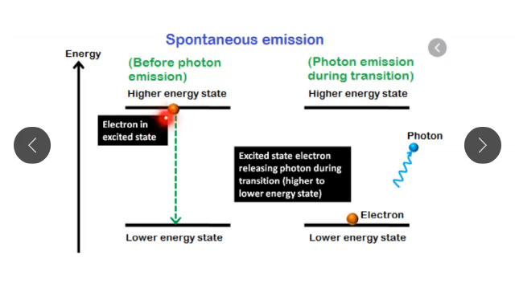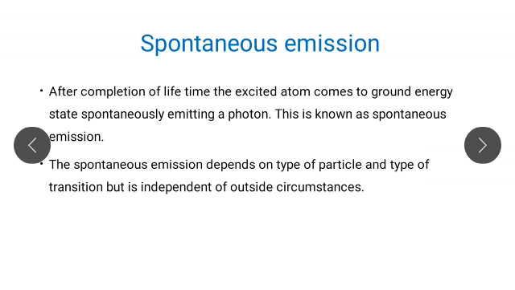See here, this first photograph shows it before photon emission. Here, this is the higher energy state, this is the lower energy state, and after completion of lifetime, the atom returns to the lower energy state. And when it returns to the lower energy state, the excited state electron releases a photon during this transition from higher energy level to the lower energy level, and this whole process is known as spontaneous emission.